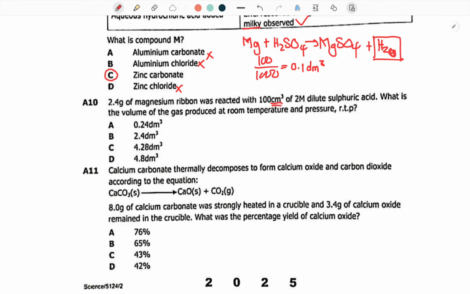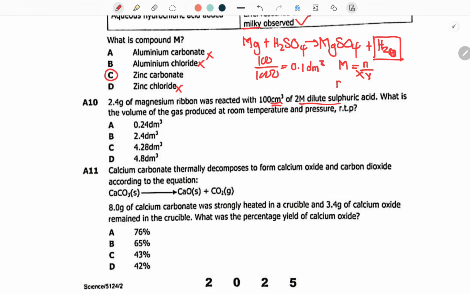Now, after you have your 0.1 cubic decimeters, let's try to see if we can find the number of moles for this particular acid. The molar concentration is equal to the number of moles over the volume.